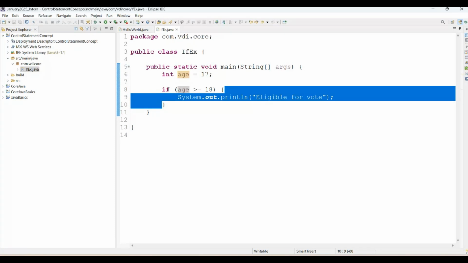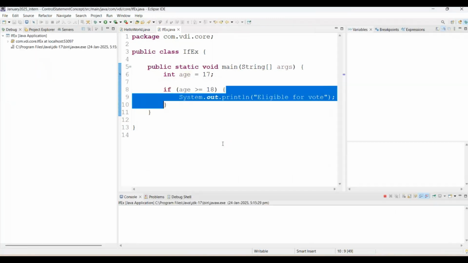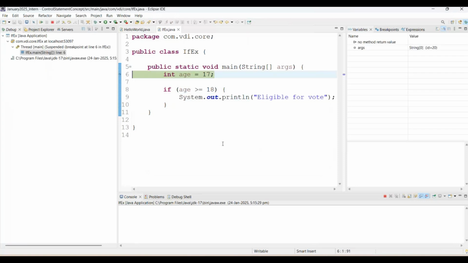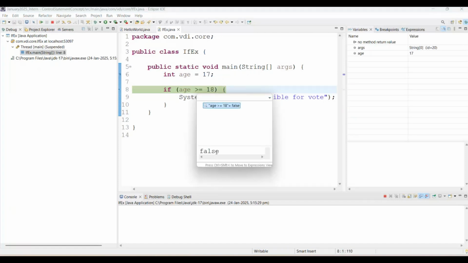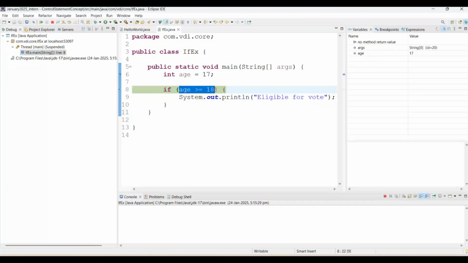If you want to debug this, simply add a breakpoint at line number 6 and do Debug As Java Application. Once you are debugging, you can simply press function key F6. It will go ahead to the next line. F6 for next line. What is the age? Age is 17, and 17 is not greater than or equal to 18. That's why it will give us false. And once this condition is false, it will never come into the if.